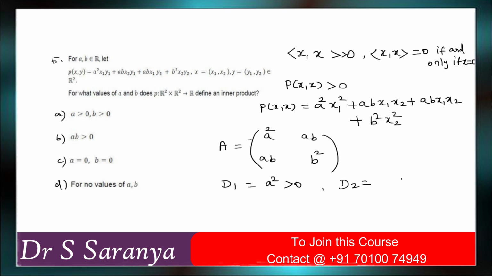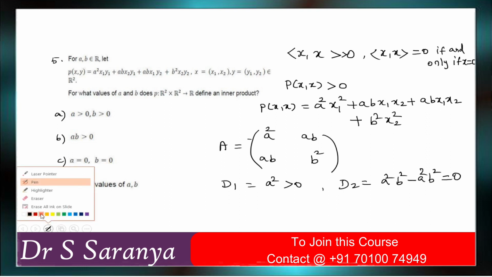So what is our determinant of the matrix? It is A squared B squared minus A squared B squared, which is equal to 0. So this is not greater than 0. So whatever values of A and B you take, definitely the determinant is 0. So it does not satisfy inner product. So for no values of A comma B is the correct answer. Is it clear? So option A wrong, B wrong, C wrong. Only option D is correct.